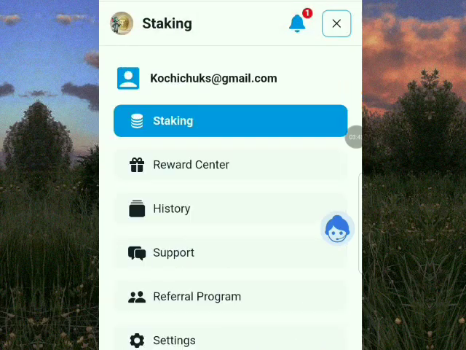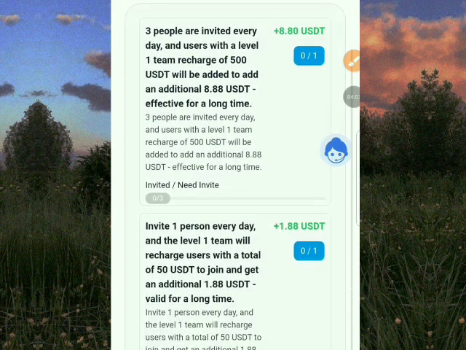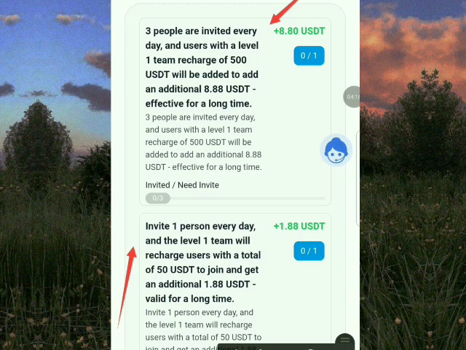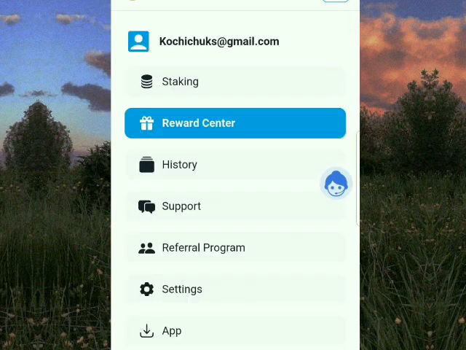So quickly, I will also be showing you different rewards in this platform that you can earn for yourself for free. If you want to earn free USDT in this platform, all you just have to do, once you click on reward center, you see 3 people are invited every day, and users with a level of one-time recharge of 50 USD, 500 USDT will be added. You'll be earning 8.80 USDT, and that is free for you. And once you invite one person every day in the level 1 team, you'll be earning 1.88 USDT. So this is free USDT for yourself.